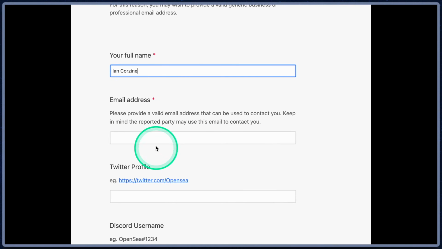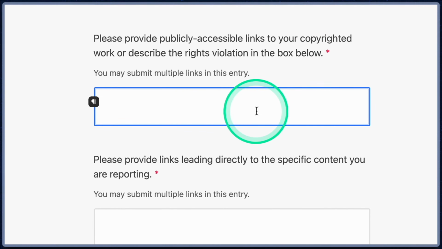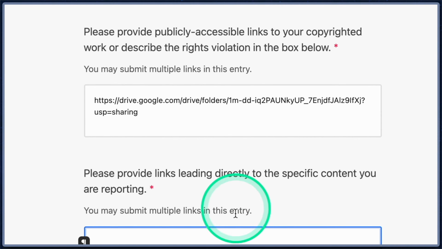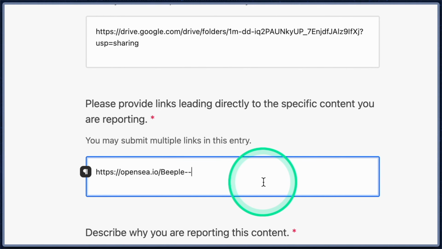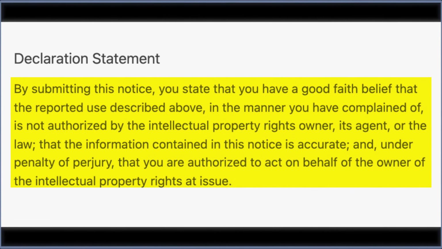Enter in your basic contact information. Include your Google Drive, Dropbox link to the art that was stolen from you. Also include the URL of the page which includes your stolen art. You also have to indicate the reason for this takedown request. Now remember, you are certifying under penalty of perjury that the information you are submitting is true and correct. Don't ever submit a false takedown request. The consequences are you may forever be banned from OpenSea and could go to jail for committing a crime.